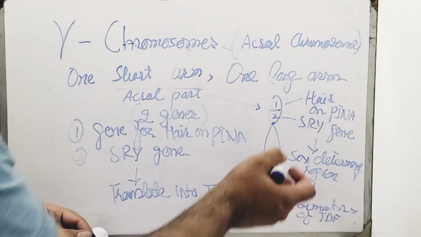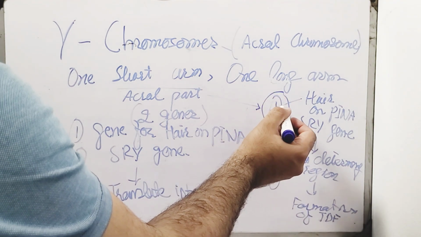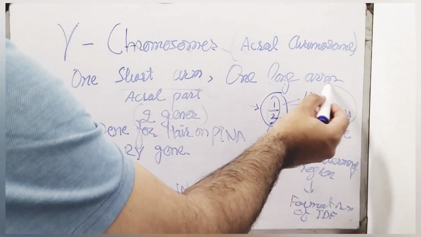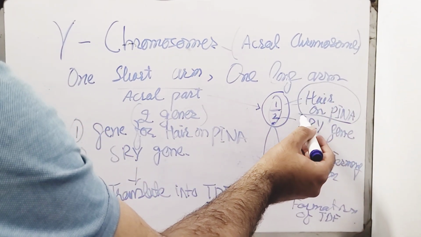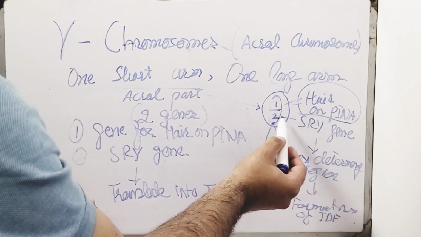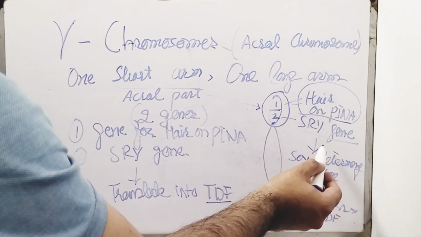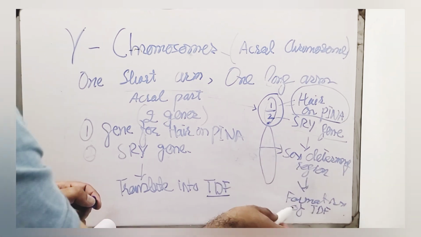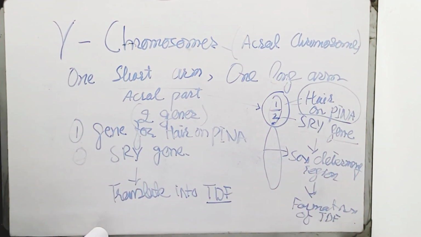The first gene, for hair on the pinna, is in males and also controls the male hair baldness pattern. The second gene, the SRY gene, is the sex determining region for the formation of testicular developmental factor, which then differentiates primitive gonads into testes.